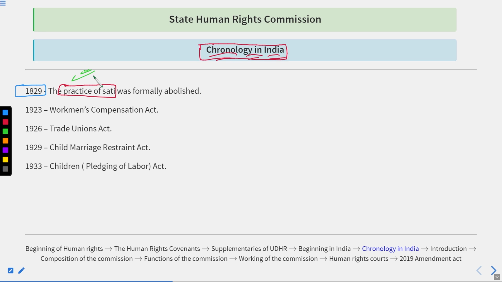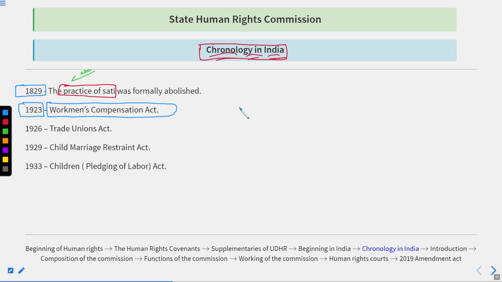After this, in 1923, again in colonial law, there was the Workmen Compensation Act. What was that? There were so many complaints during the British time period. The factories, the plantations, the businesses owned by the Britishers as well as by the Indians were exploiting the workers.